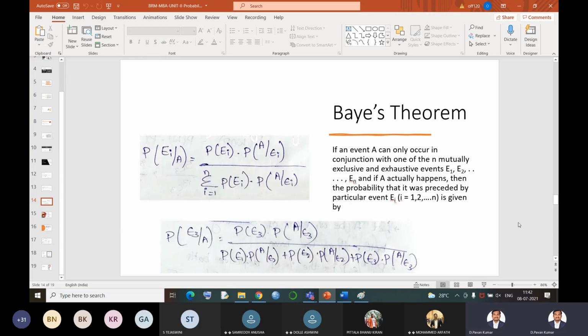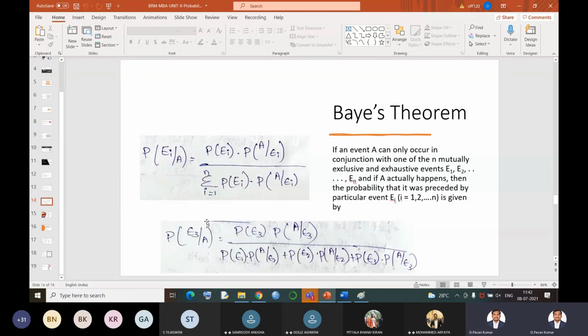Now, here A is a red ball for us, and E1 to En are the bags here. E1, E2, E3 up to En are all different bags, and out of which A actually happens. A actually happens means what? Drawing our red ball. That means if we have already picked up a ball from the bag, now what is the probability that it is preceded by that particular event? Now, if you want to draw one ball from a particular bag, even the bag also has a probability, right?